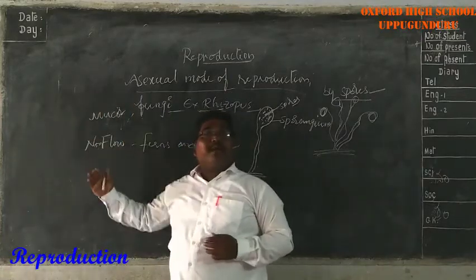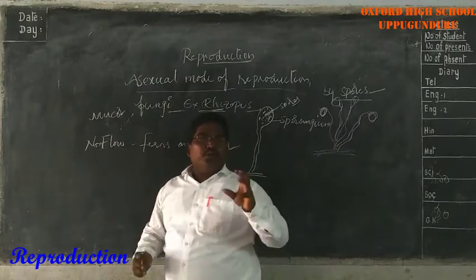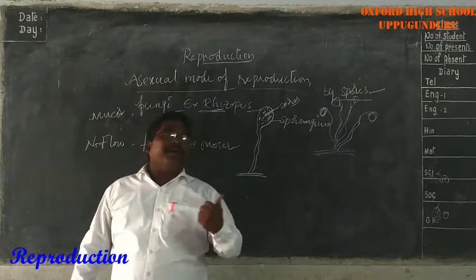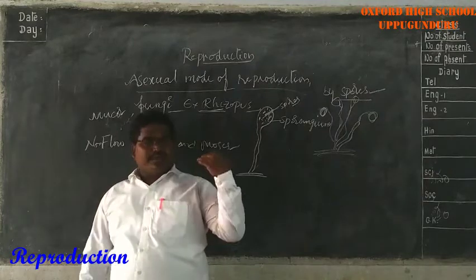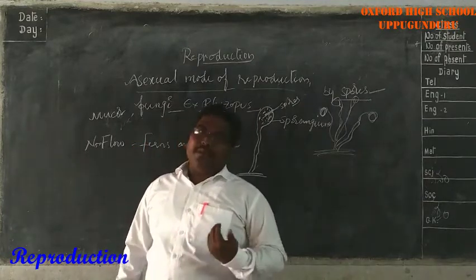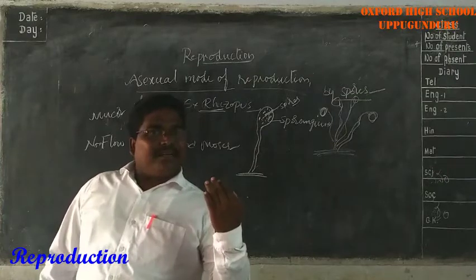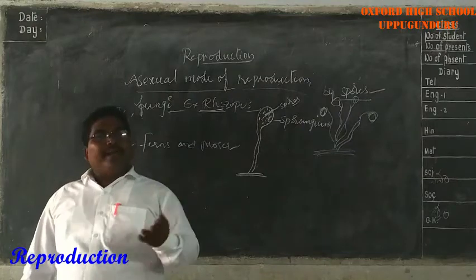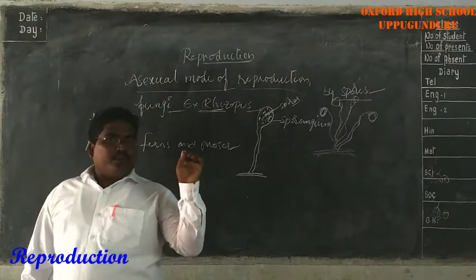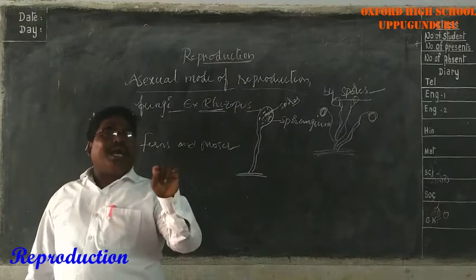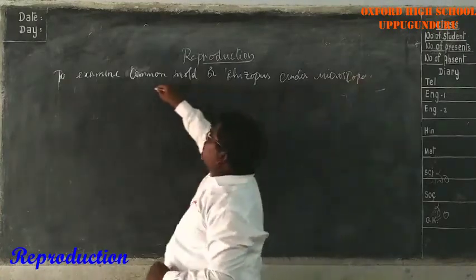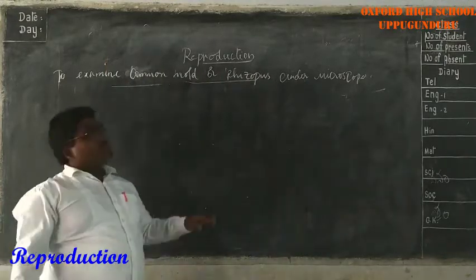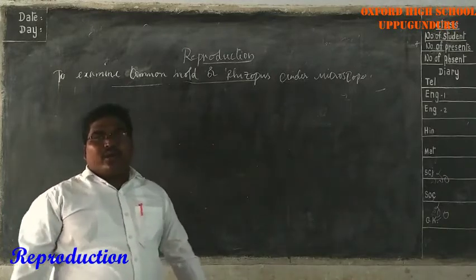Now I am going to explain an experiment. How would you examine the common bread mold under the microscope? Very important question. Your seniors got it a number of times in the examinations. So, to examine the rhizopus or common bread mold under the microscope. Do you understand the question? Dear students, this is our experiment to examine, to identify. How would you identify the common mold or rhizopus under the microscope?